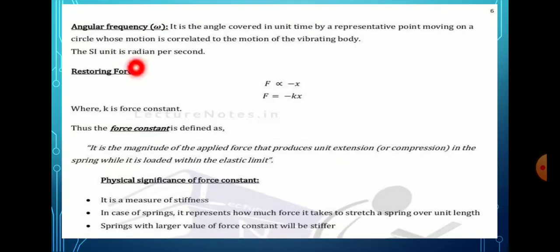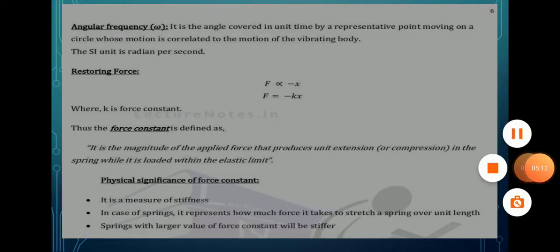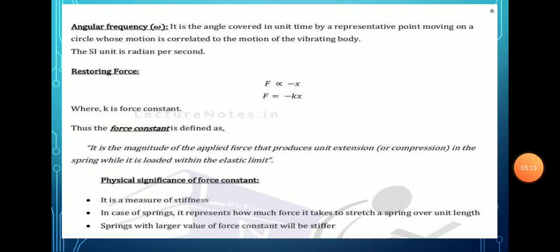Then angular frequency, that is denoted as omega. It is the angle covered in unit time by a representative point moving on a circle, whose motion is equivalent to the motion of the vibrating body. That is known as the angular frequency. The SI unit of angular frequency is radian per second.